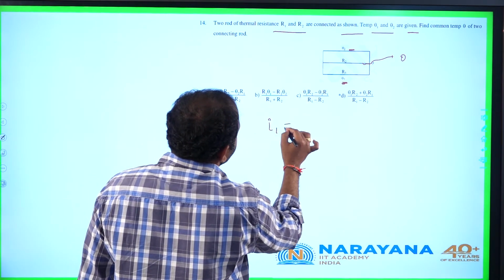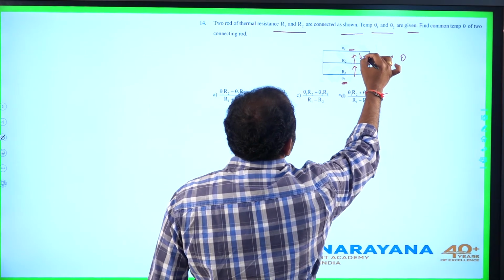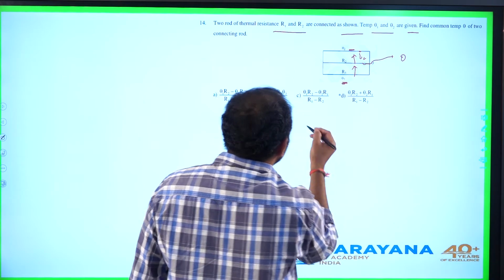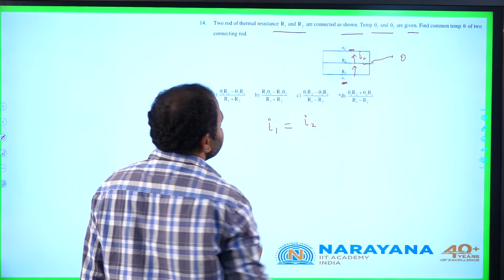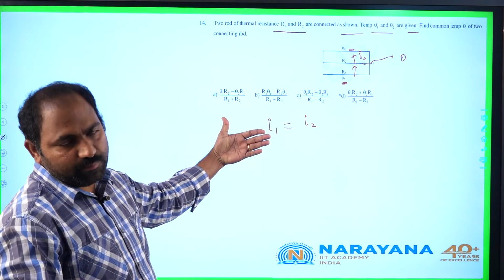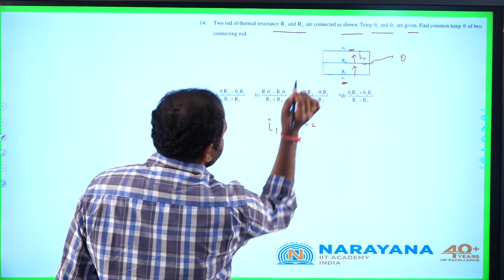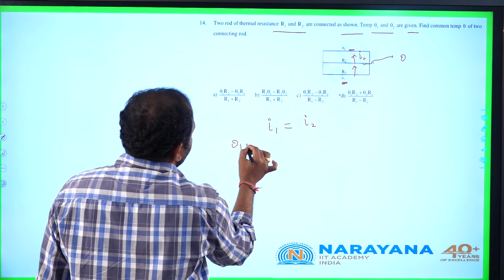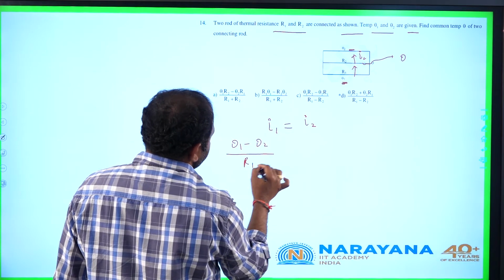Assuming I1 is heat current flowing through resistor R1, I2 is heat current flowing through resistor R2, equating I1 and I2. Simply, this is temperature difference by thermal resistance. Temperature difference across the first one is theta 1 minus theta by its resistance R1.